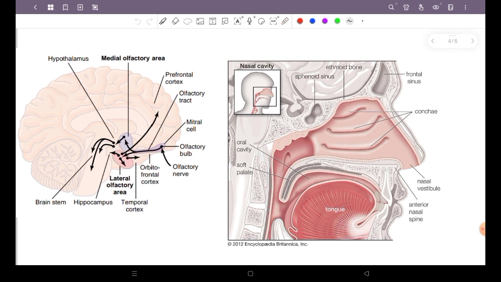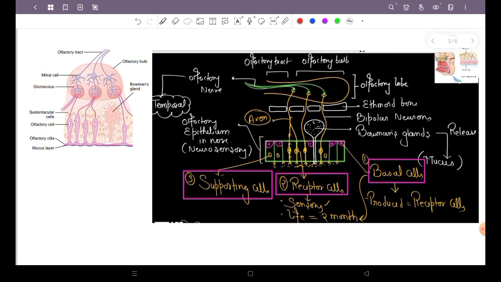Now in this figure you can see the nasal passage and the soft plate. We are going to discuss what is happening over here, what these cells are, and what these layers are called. In this diagram I am showing you the olfactory bulb. This is a very typical diagram, so let me make it a very simple diagram for you.